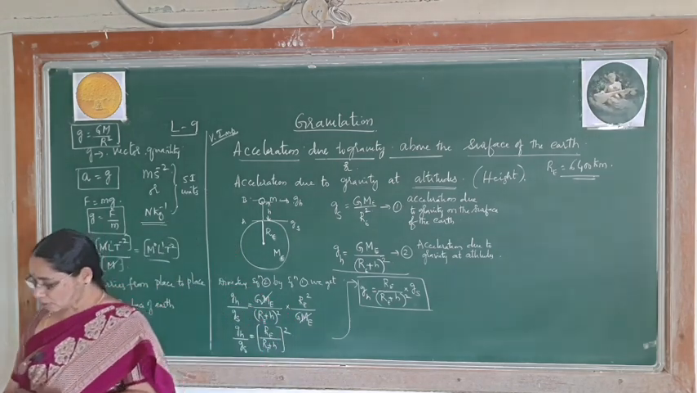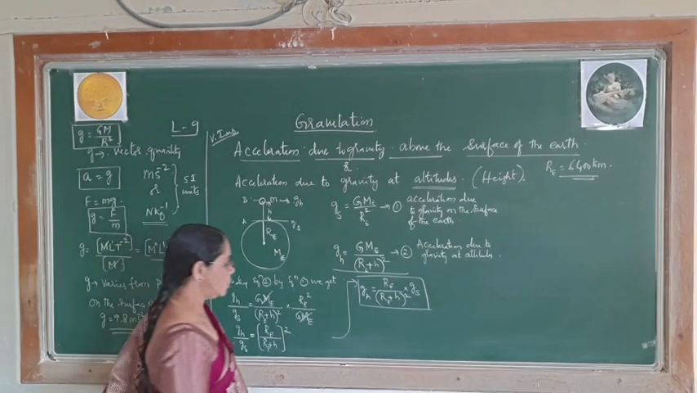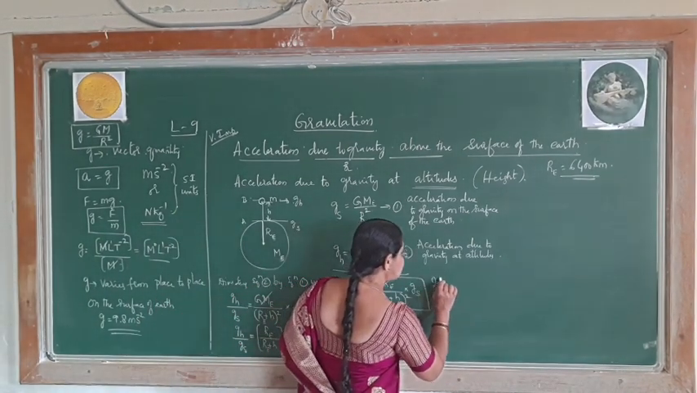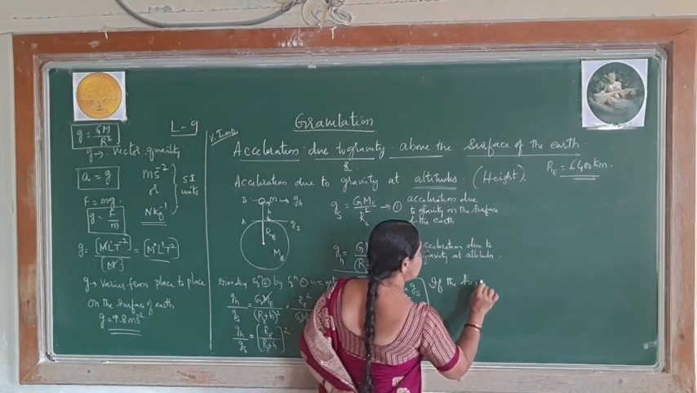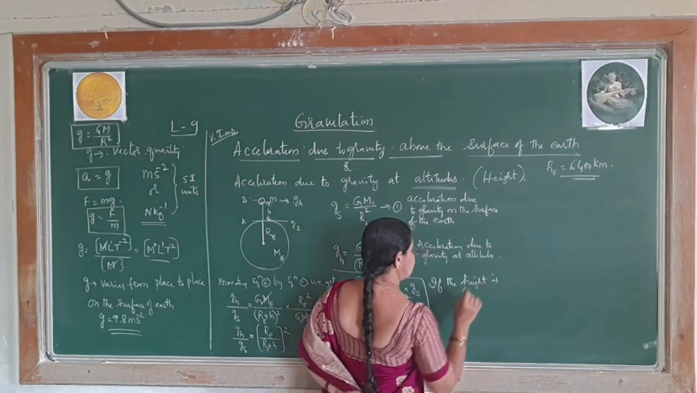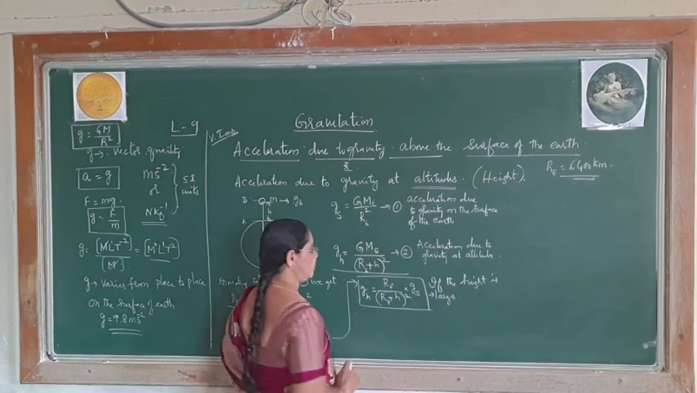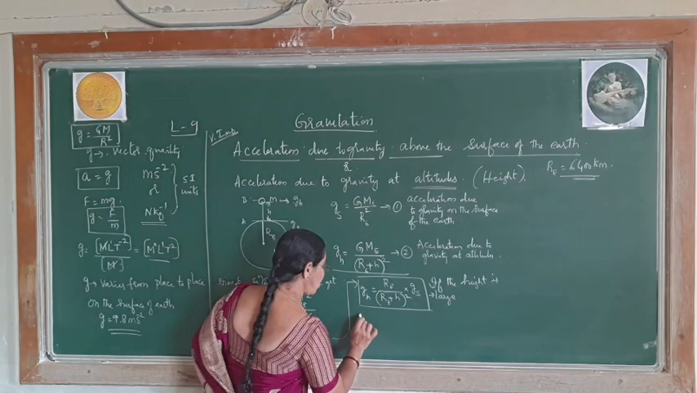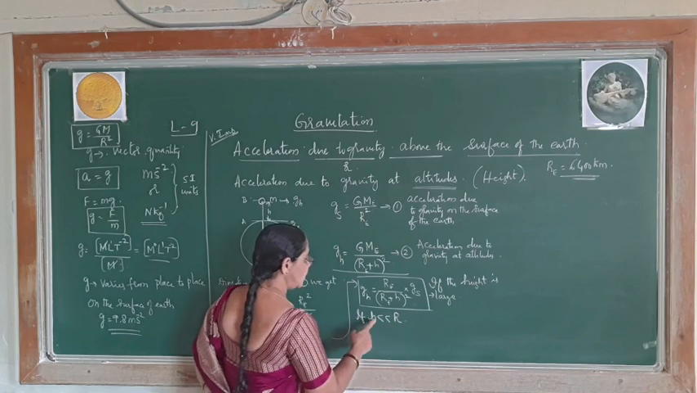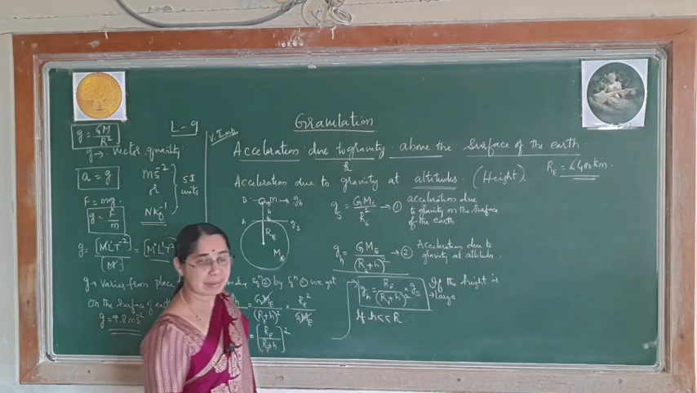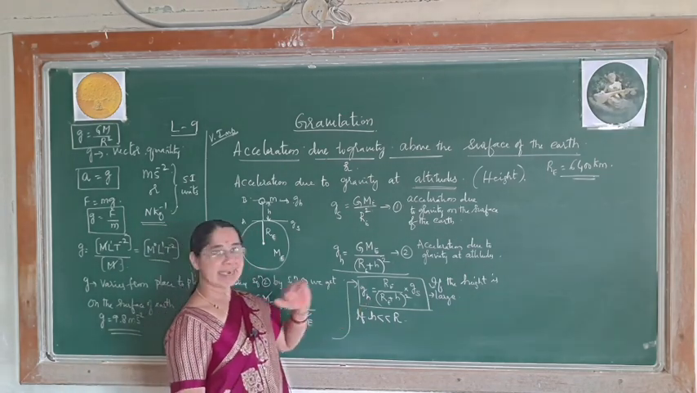Then you come across how to write it if the height is very small. If the height is large, at that time you take this formula. If the height is very small, if H is much smaller than R, this is the one condition. Remember, if H is much less than R, then I can rewrite this formula like this.